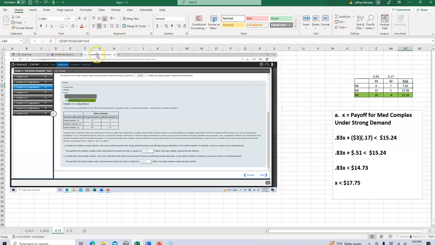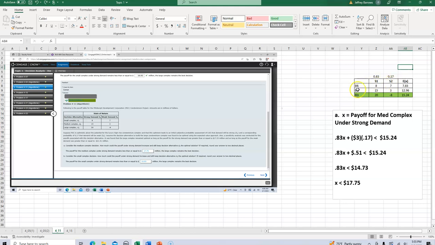I'll post this spreadsheet so you have access to this and you can see all my formulas. I've just multiplied 8 times 0.83 and added to that 7 times 0.17. So the expected value, if we did this a number of times under these conditions, the expected return on a small complex would be about $7.83 million.